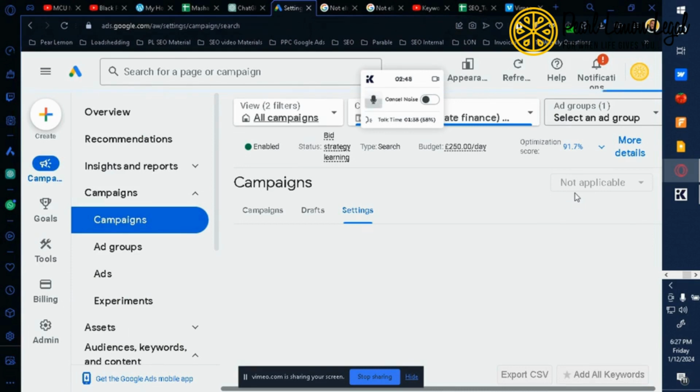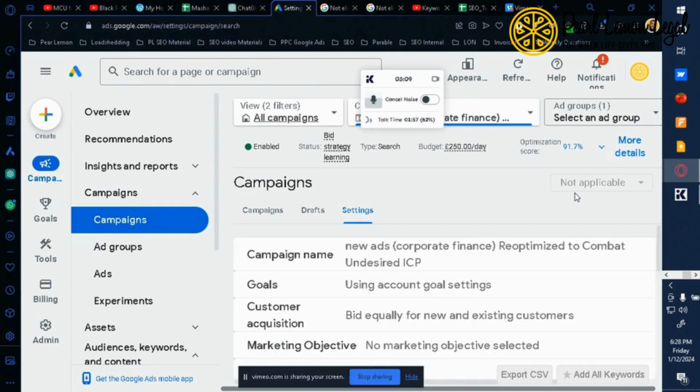This is a live campaign that's happening right here. We just implemented these search keywords today, and I realized something: while some are eligible, others are not eligible. And most of the time, it all has to do with the location targeting.